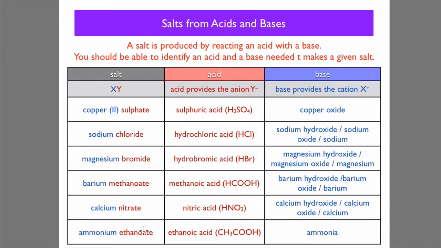Magnesium bromide, hydrobromic acid, and again magnesium is fairly reactive, so the hydroxide, the oxide, or magnesium will react. Barium methanoate, the hydroxide, the oxide, and the metal with methanoic acid. Calcium nitrate, nitric acid, and calcium is quite reactive, so the hydroxide, the oxide, and the metal. And ammonium ethanoate, you've got obviously ethanoic acid as the acid, and ammonia is the base in that case. Okay, splendid.